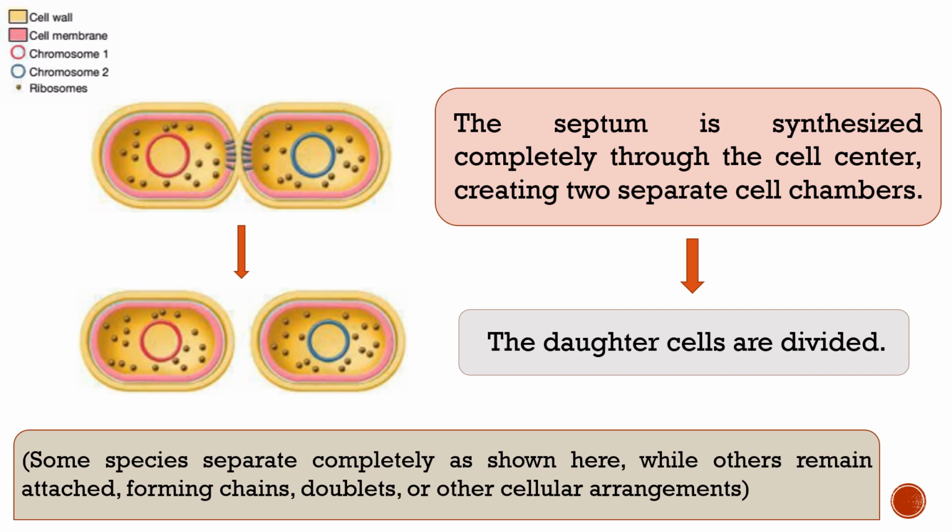Some species separate completely into two cells, while in some bacillus species, as you also observe in your practicals in the laboratory, the bacteria form chains or are seen in duplicate.